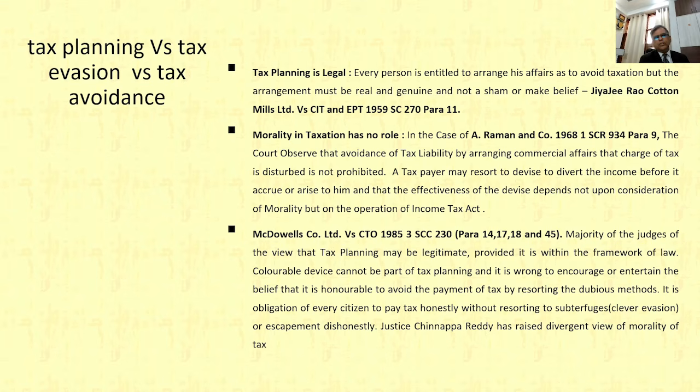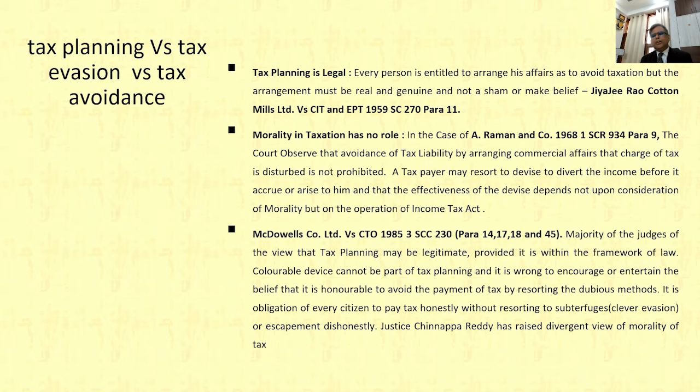Morality has no role in any tax or any other laws. One of the main judgments is in the case of A. Raman and Company, 1968. The Apex Court has decided and observed that avoidance of tax liability by arranging commercial affairs so that the charge of tax is disturbed is not prohibited.